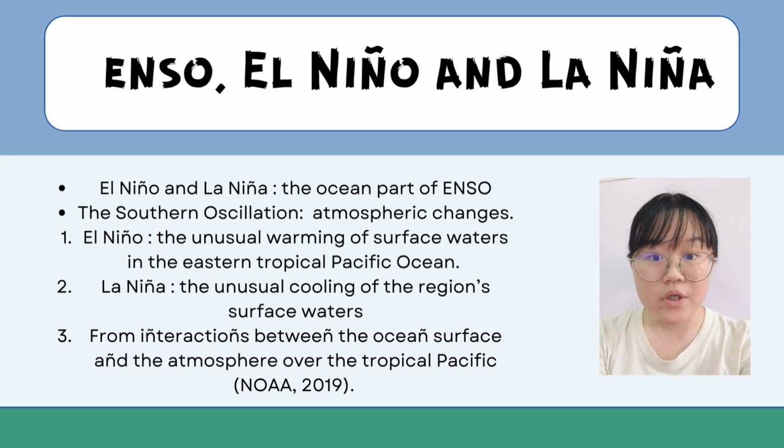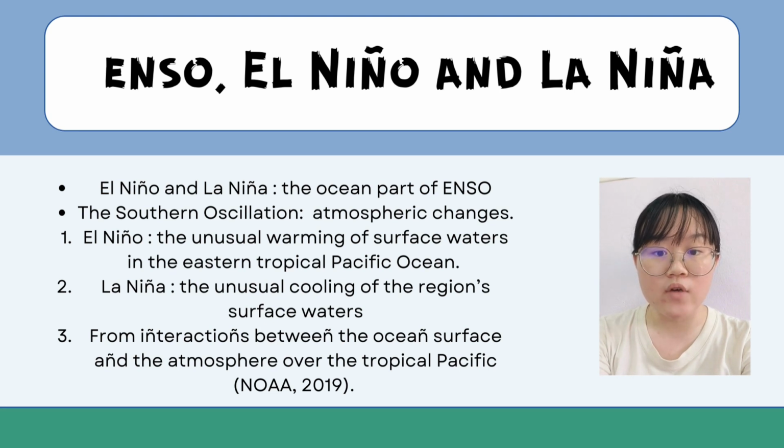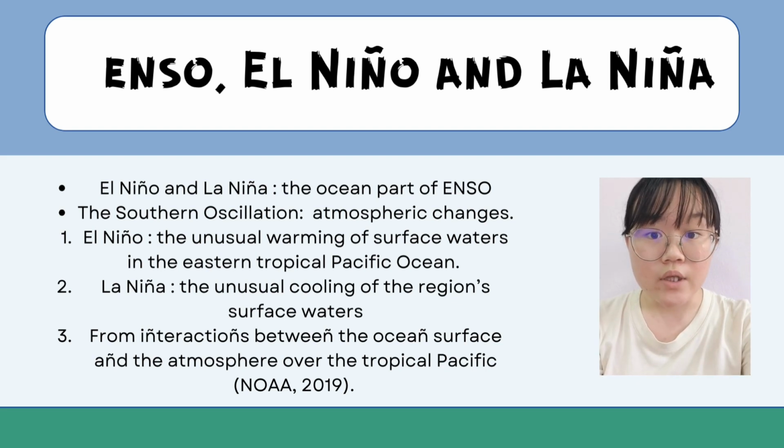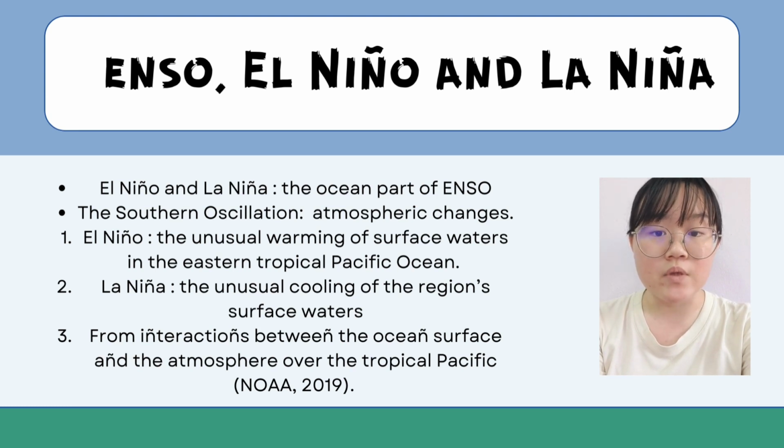El Nino actually refers to the unusual warming of the surface seawater in the eastern tropical Pacific Ocean. On the other hand, La Nina is the exact opposite of El Nino, which refers to the cooling of the region's surface seawater. El Nino and La Nina occur due to the interaction between the ocean surface and the atmosphere across the tropical Pacific.